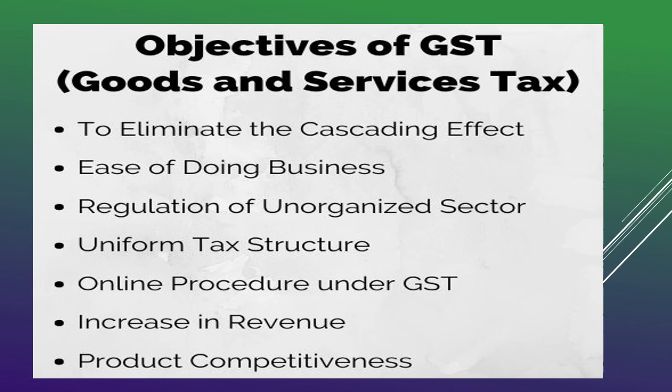This is a nationwide network connected with all the commercial tax departments, and there is a collaboration with the bank accounts of the traders, with their Aadhaar number and their PAN number, and all these have been linked. So they are trying to bring uniformity in the taxation system, and this online procedure is trying to curtail tax evasion. All these are verified by the GST, that is, the Goods and Service Tax Network.